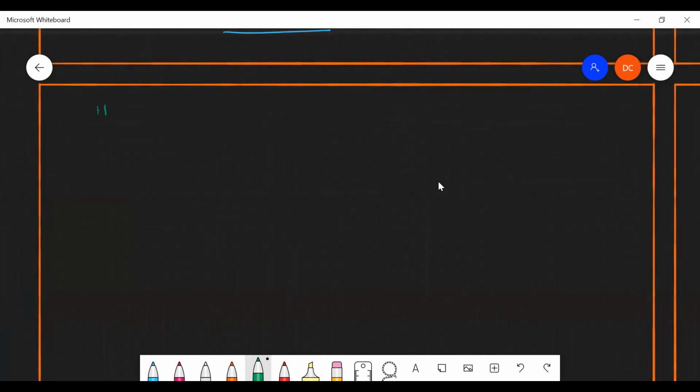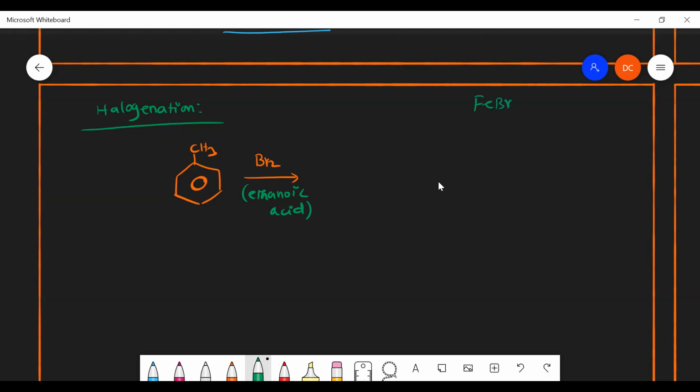And the first reaction is halogenation. So what do you mean by halogenation? Say for example, if electrophilic substitution is there, OCH3 is there, and it will be reacting with bromine in presence of ethanoic acid. So ethanoic acid must be there. Here we are not using any catalyst like FeBr3 or AlCl3. So we are not using any kind of catalyst.